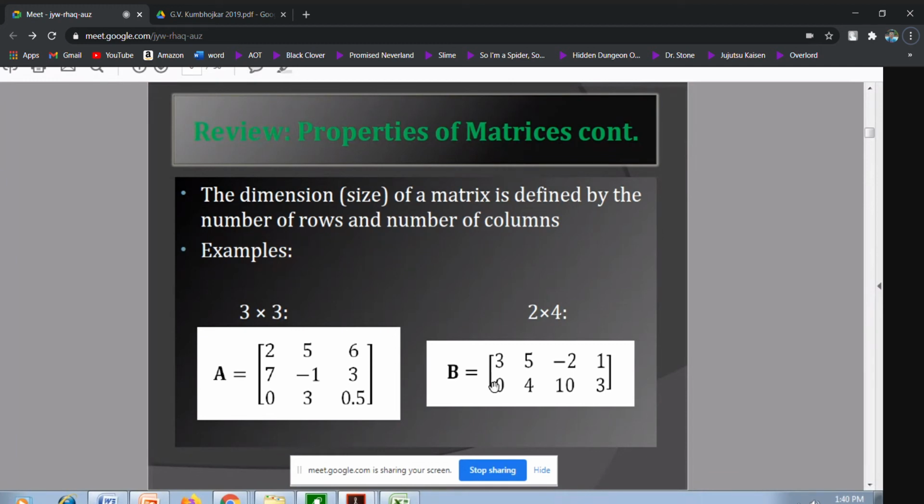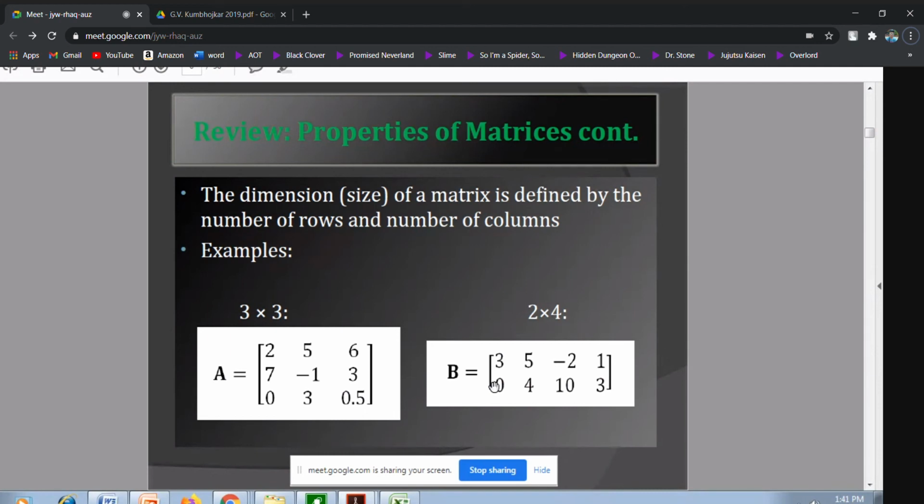I can't add or subtract A and B, because for addition or subtraction of matrices I require their order to be the same. Otherwise, I can't go for A plus B, B plus A, A minus B, or B minus A.